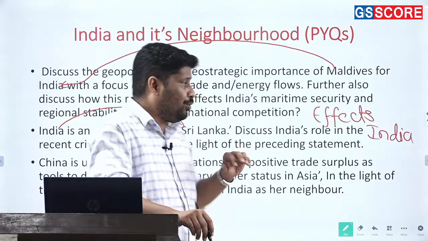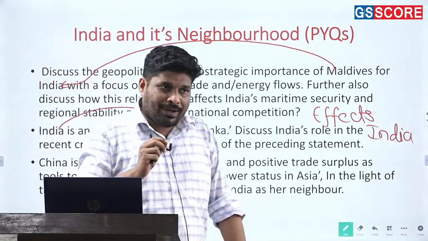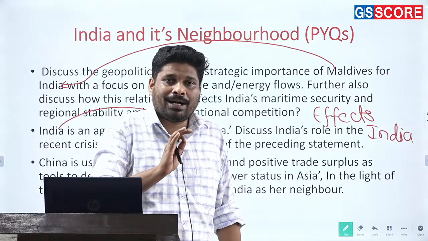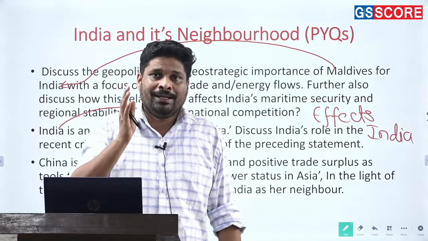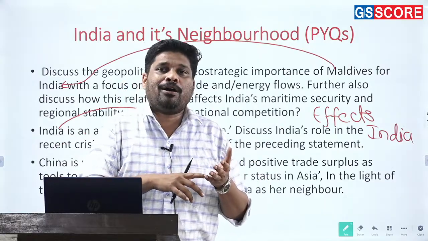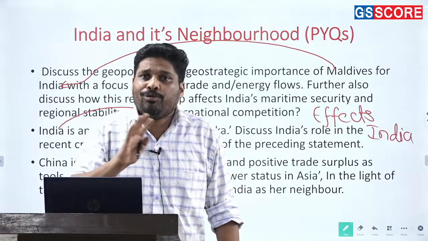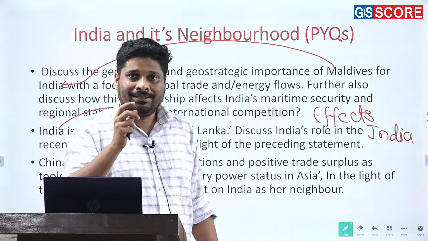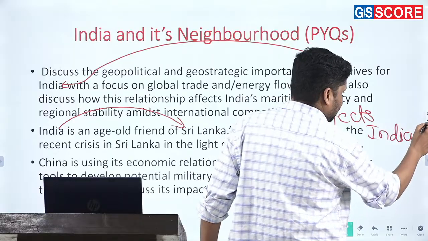If we get into analysis of overall demand, this was at a macro level. Now if I get into the micro level, what is the demand of UPSC when it comes to the topic of India and its neighbors in specific, what they want to know from me. This was an overall demand, how India gets affected and how India affects. In specific, what has to get into my answer, what will more or less be the points that I will write in my answer, whatever the question might be. These points will more or less be part of your answer. And what are they? Let us take them into consideration.